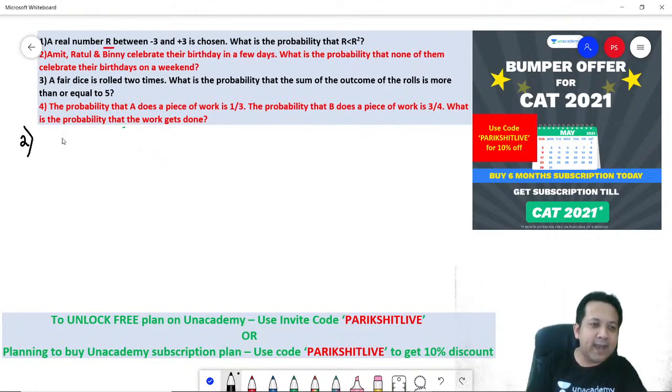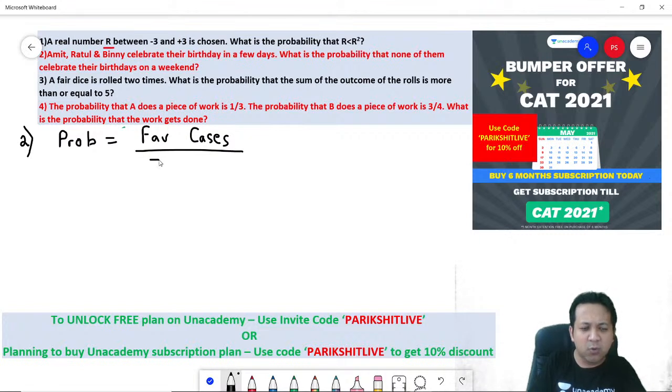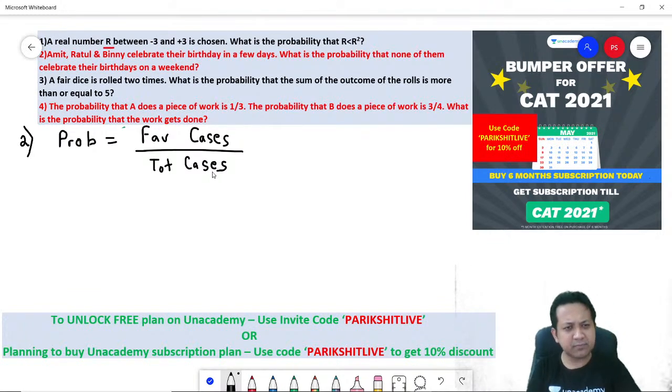Okay. Now, can I say what is probability? Don't forget the basic definition of probability. Probability is favorable cases divided by total cases. Will you agree? It's a chance, and it is nothing but favorable cases divided by total cases. Think about the total cases, okay?